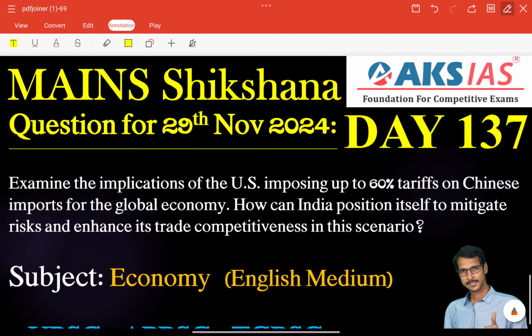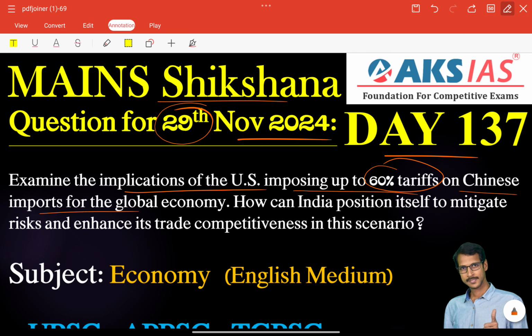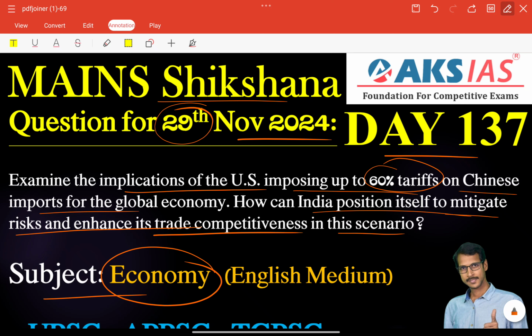Next important question, that is Day 137 Mains Shikshna question for 29th November 2024. Examine the implications of the US imposing up to 60% tariffs on Chinese imports for the global economy. How can India position itself to mitigate risks and enhance its trade competitiveness in this scenario? That is related to the subject economy, very, very important for the upcoming examination, AP Group 1 Mains and UPSC. Write your answers and upload them in the AKS app.